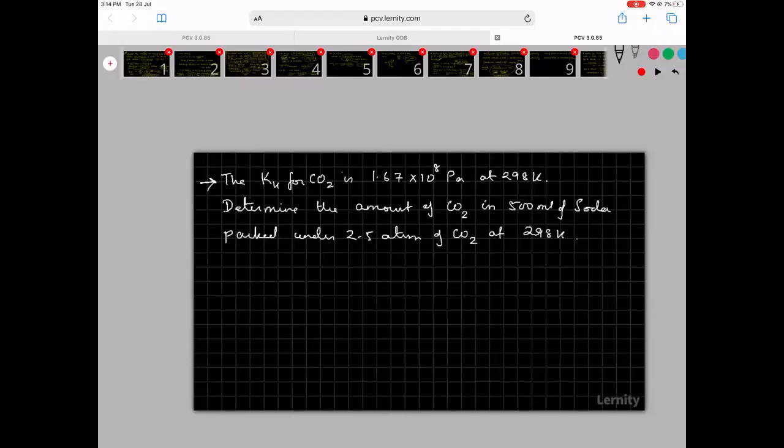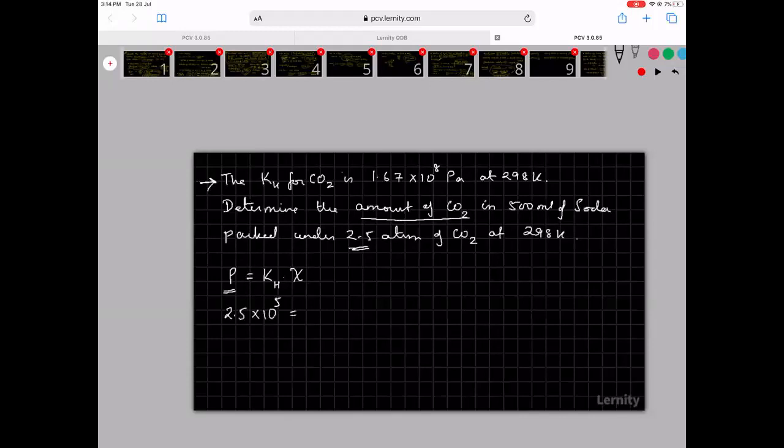Okay, so the way we go ahead with it is this. They are asking you to find the amount of CO2. So partial pressure of CO2 is equal to Kh into mole fraction. Partial pressure is 2.5 atmosphere, so the pressure above the liquid is 2.5 into 10 power 5 pascals.